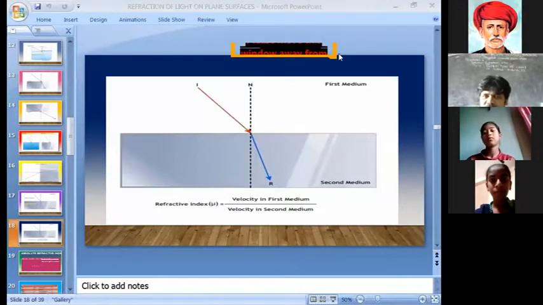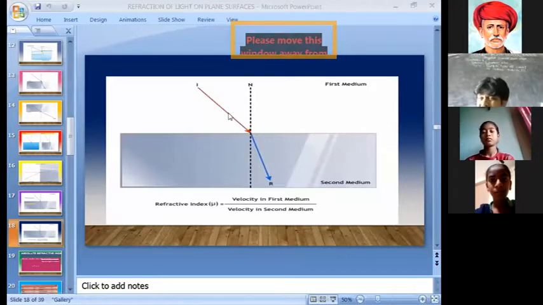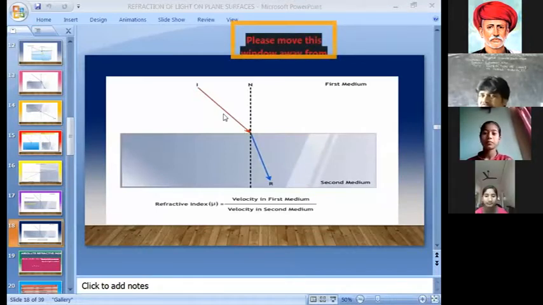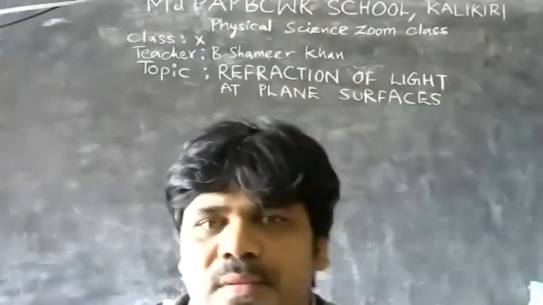Okay. So when you observe the ratio of the first medium and the second medium, suppose this is air and this one is glass, the speed of the light in first medium by the speed of the light in second medium is known as the refractive index. Here I need to give you a small piece of information. Let's follow as in our textbook. So refractive index is here.